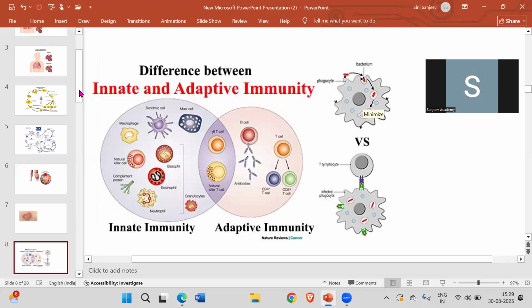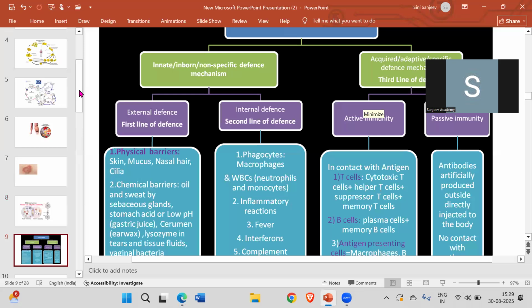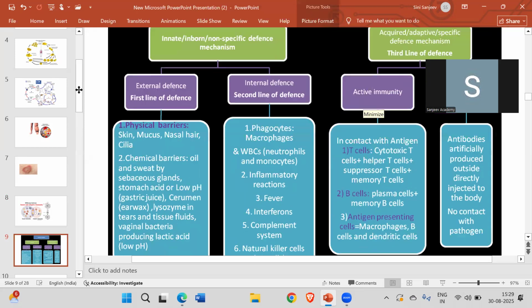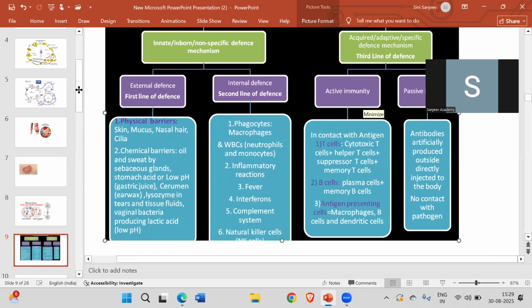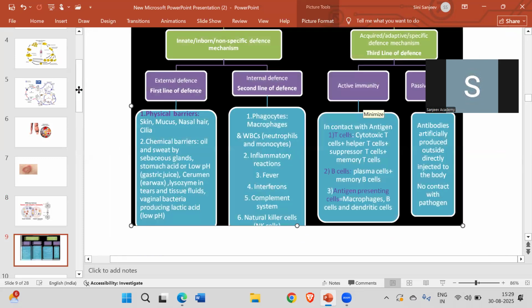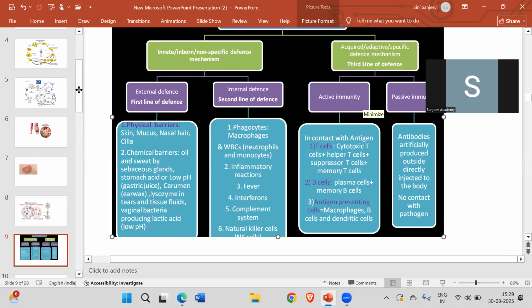Now for this there are two types of cells, T and B cells, which I will tell you about later. In the innate, you have the external defense and the internal defense, whereas in the acquired or adaptive, you have active and passive immunity. The first one we have is the external defense, right?